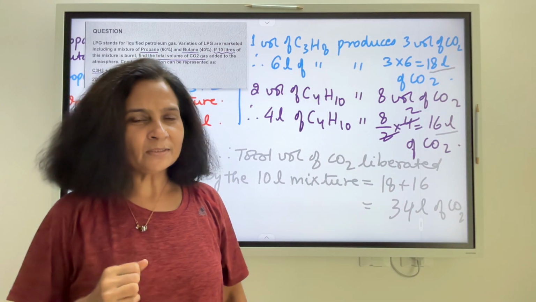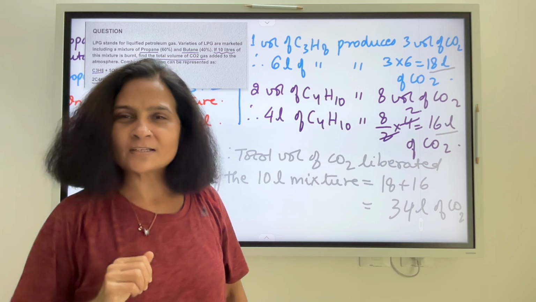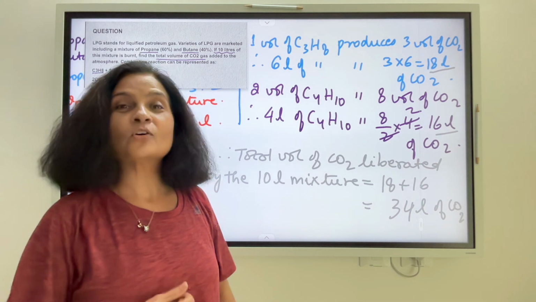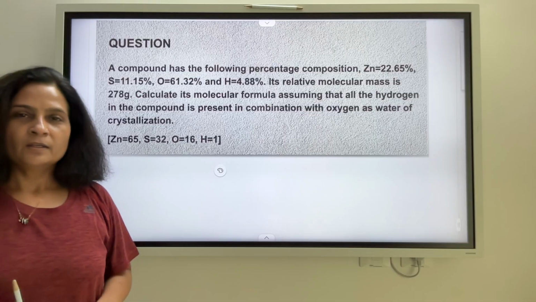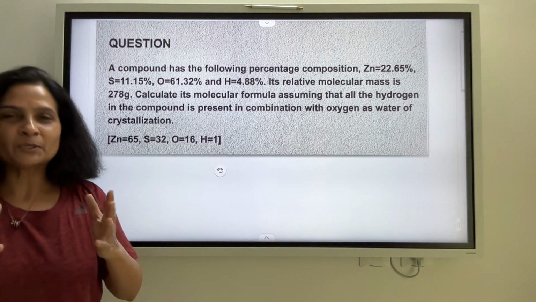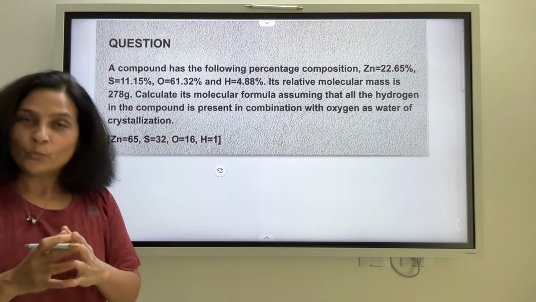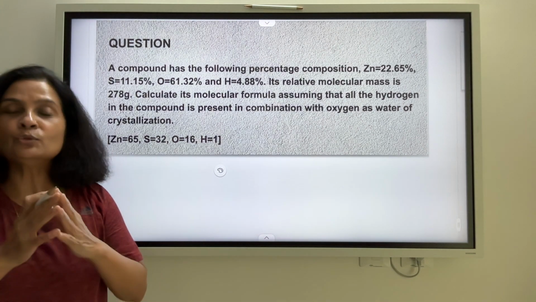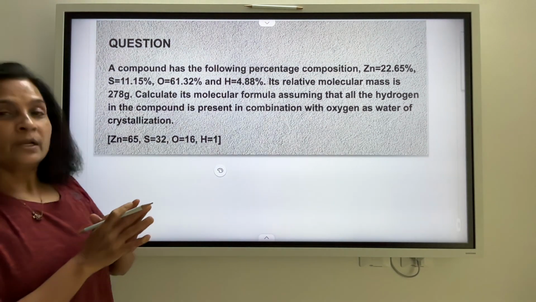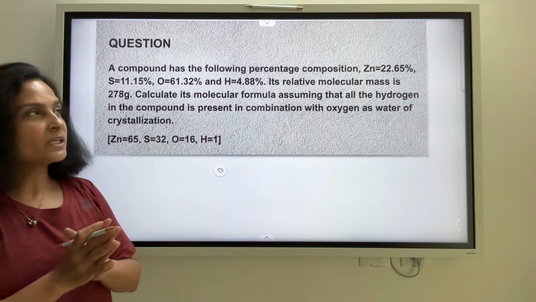So was this difficult? Well, it was not, right? So are we ready to move to the next question? So let us begin solving the next question. Here we have a very typical question which has a very typical approach. Meaning, it requires a table which you need to exactly follow. Alright, so let us see how we can work through a question like this.